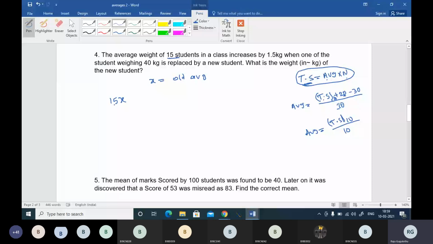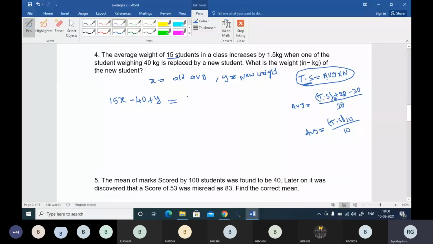So 15x is the old total sum. This is the previous total sum you can take, and there is a change happening. The change is, the question says the student weighing 40 kg is replaced by a new student. Okay, let me say this 40 kg fellow is replaced by another student whose weight is y. I am assuming the new student's weight is y. So this is the change that happens in the total sum, right?